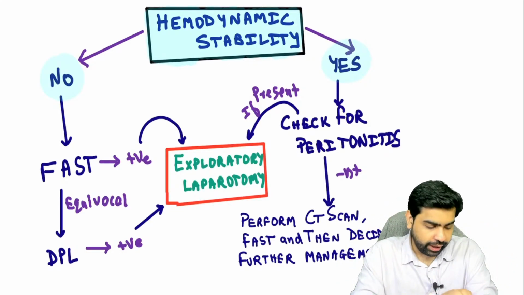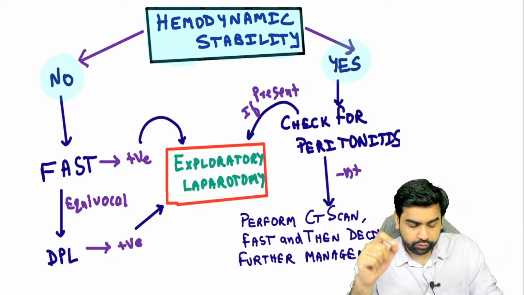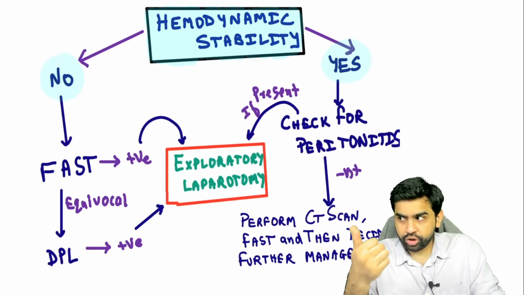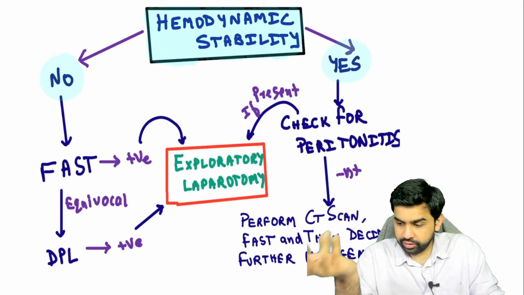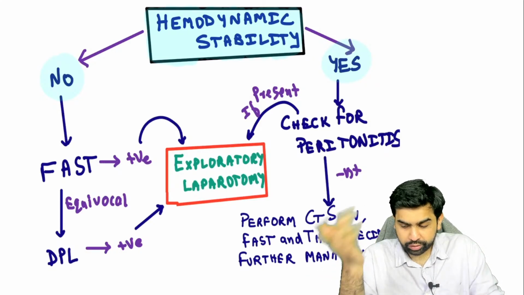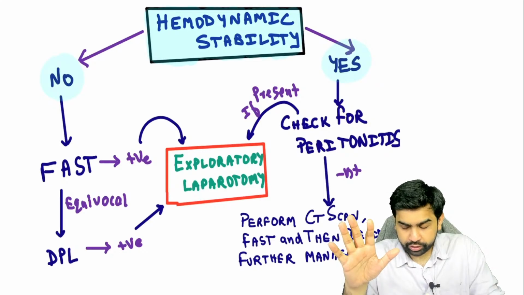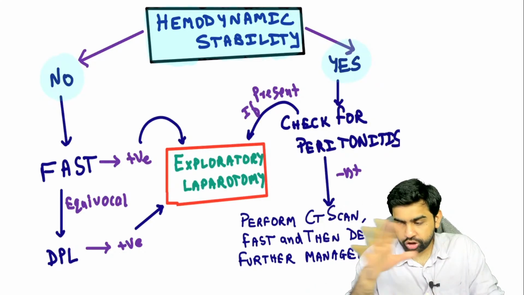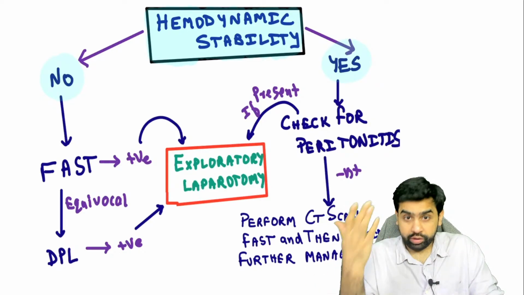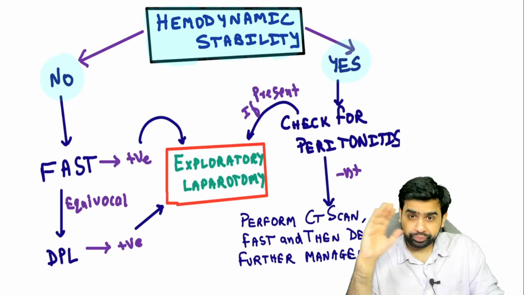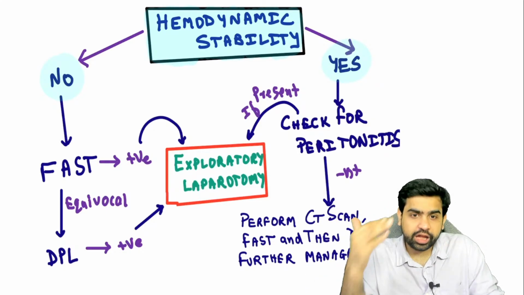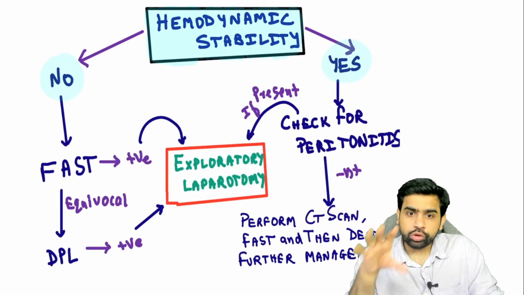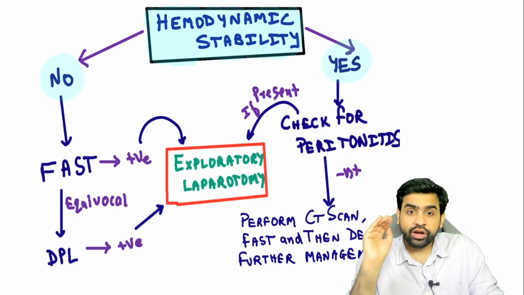I'll give you an example of this. There's a patient who came to you after a road traffic accident. The patient's blood pressure is 120 by 80 millimeters of mercury, the pulse rate is 92 per minute and the respiratory rate is 24 per minute or something like that. On abdominal examination, the patient is having rigidity and guarding. What is the next step you're going to do? Do not mark contrast CT scan. Do not mark FAST. The answer is exploratory laparotomy, because on examination what you have is rigidity and guarding.